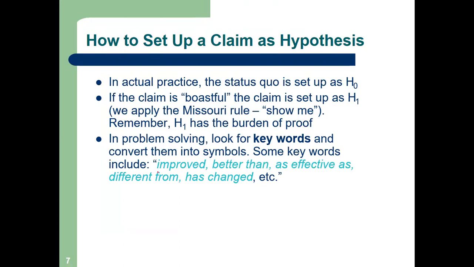So these are some words you must find in the problem. Please note. You can take a note also.